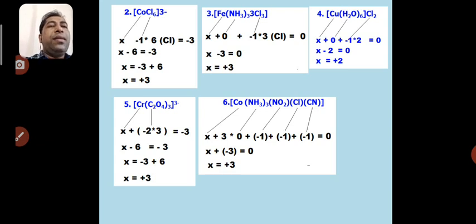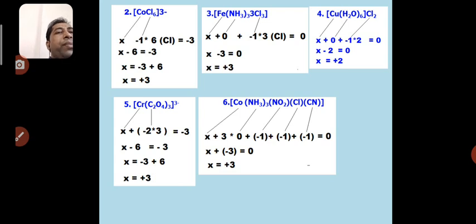So there are 3 Cl, -1 into 3 is equal to -3. As there is no charge on the complex, to the right side write down 0. So the algebraic sum, x -1 into 3 is equal to 0, x - 3 = 0. When we shift this -3 to the RHS, it becomes a positive quantity. So x is equal to +3. Again iron has a +3 oxidation state.